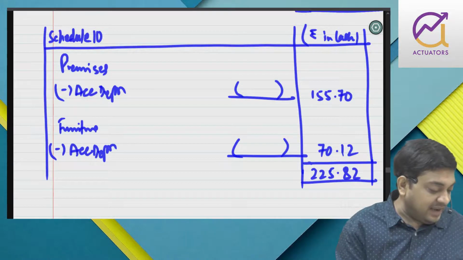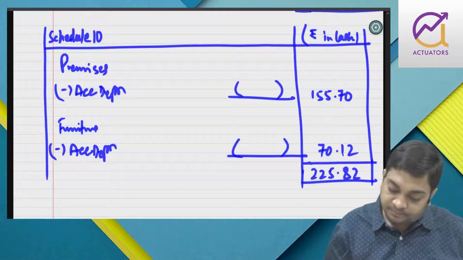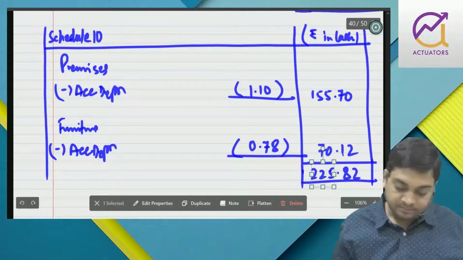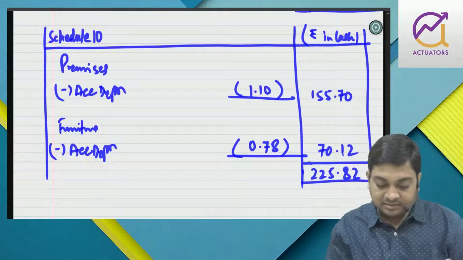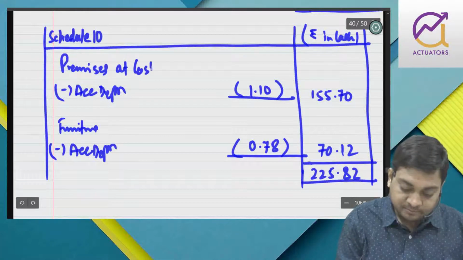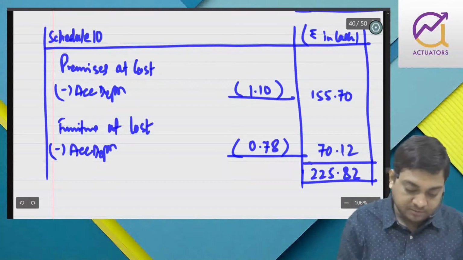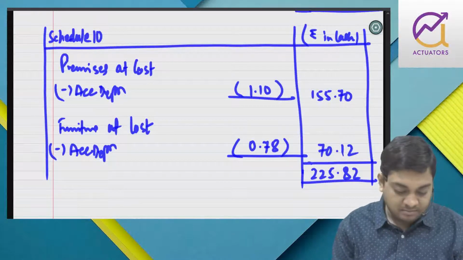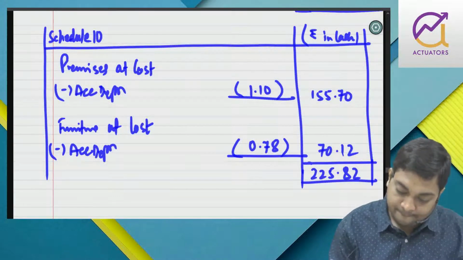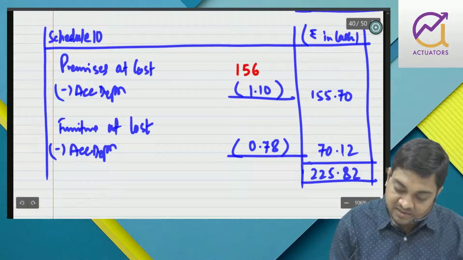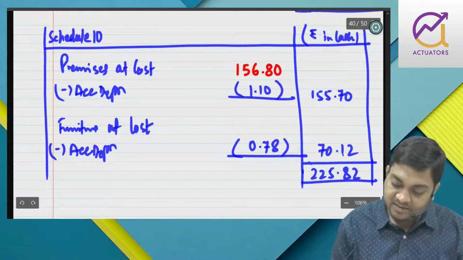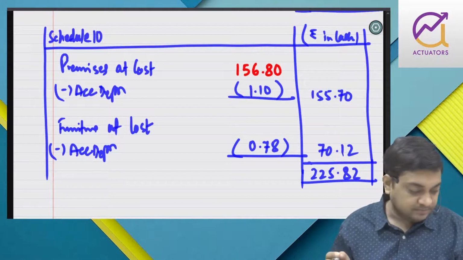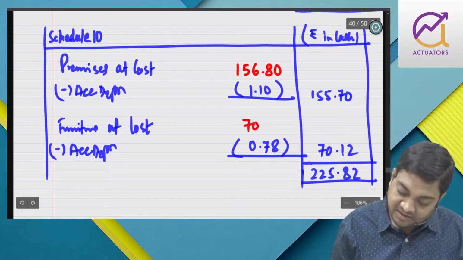So they have given 1 lakh 10. So on premises it is 1.1 and on furniture it is 0.78. So automatically you get the cost. So 155.7 plus 1.1 is 156.80. 70.12 plus 0.78, right? We get 70.90.